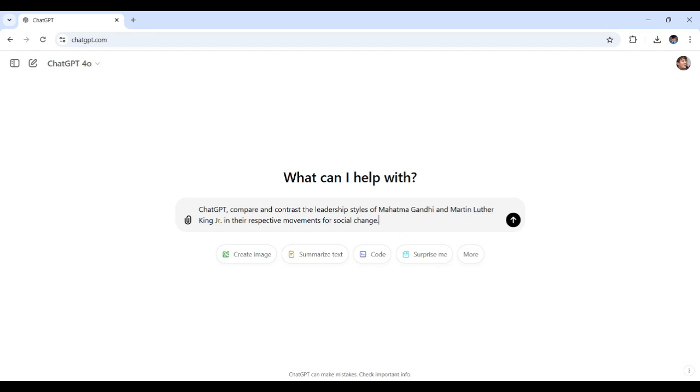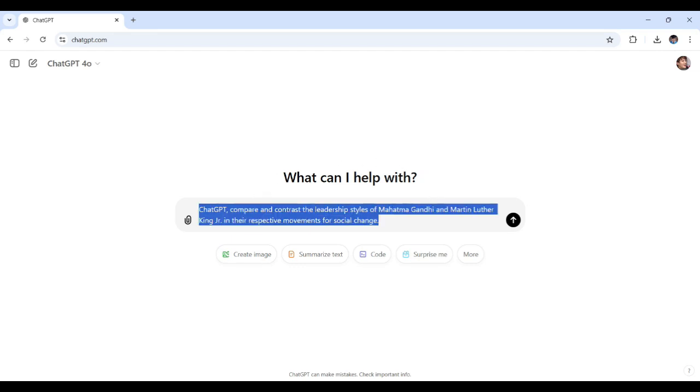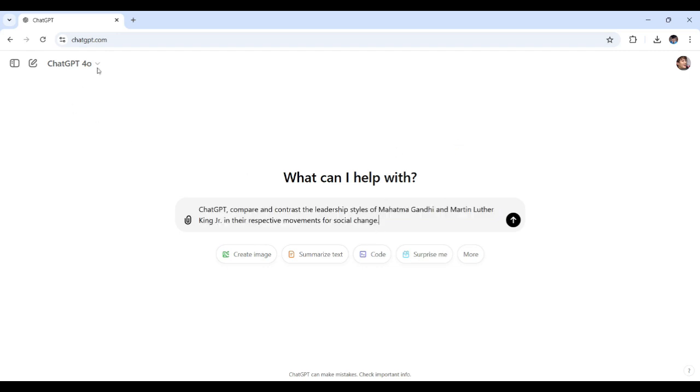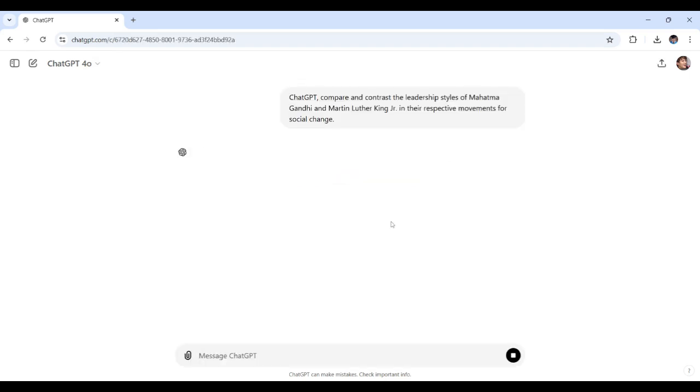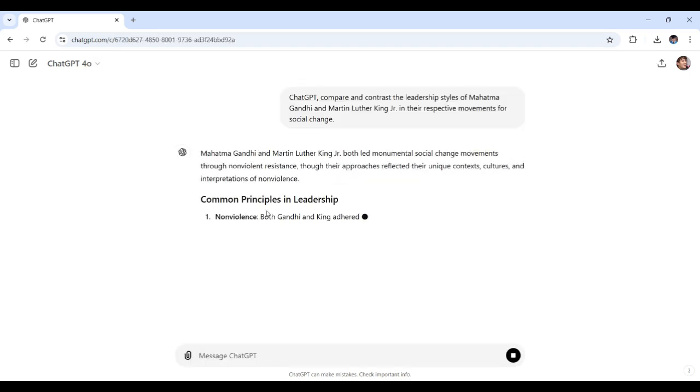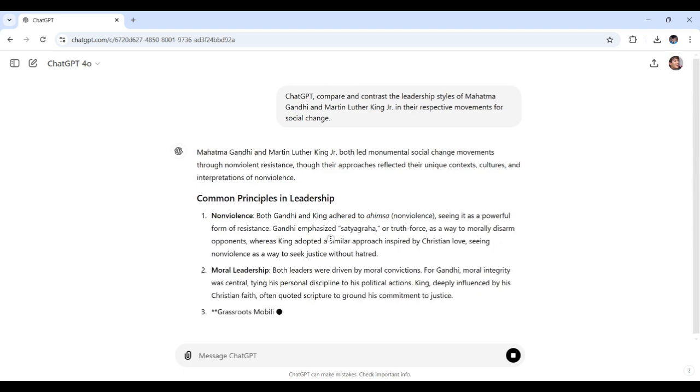So, with this comparison, ChatGPT will try to outline the philosophies, tactics, and challenges each leader faced. So you'll see where their approaches align and where they differ, and that way it would provide a richer context to understand each movement. But it all depends on the results ChatGPT would generate for us. Let's set this prompt. Alrighty. Okay, so let's see what ChatGPT would put out here.